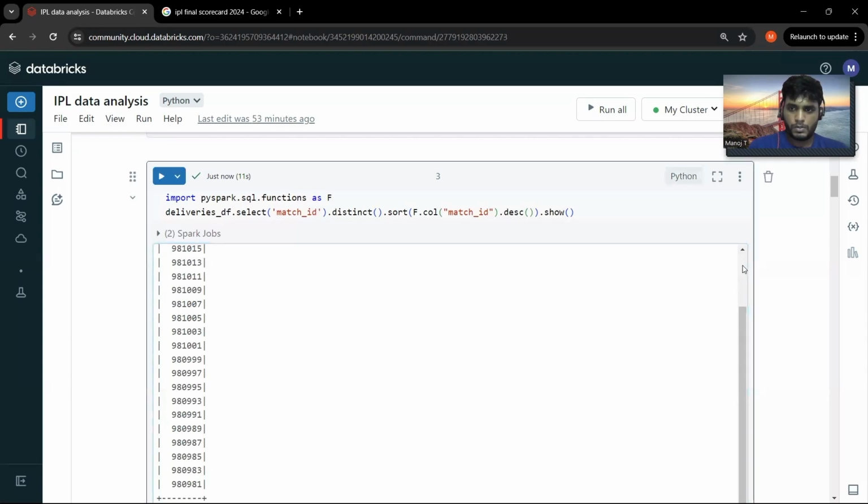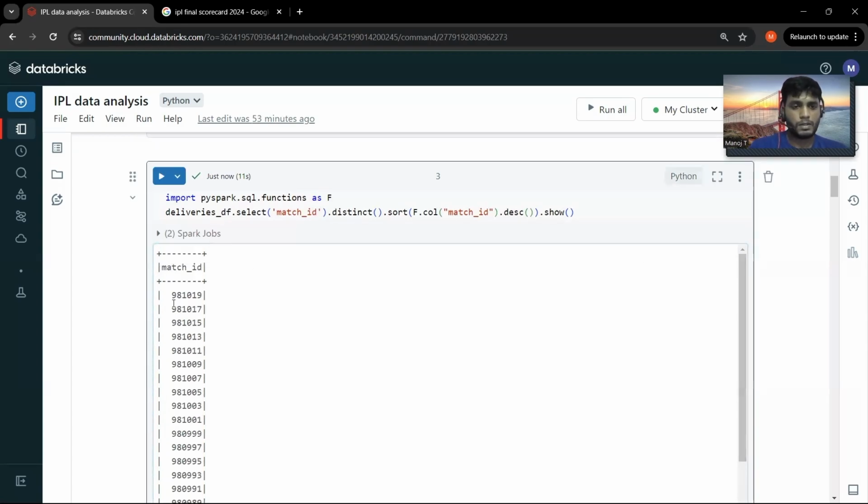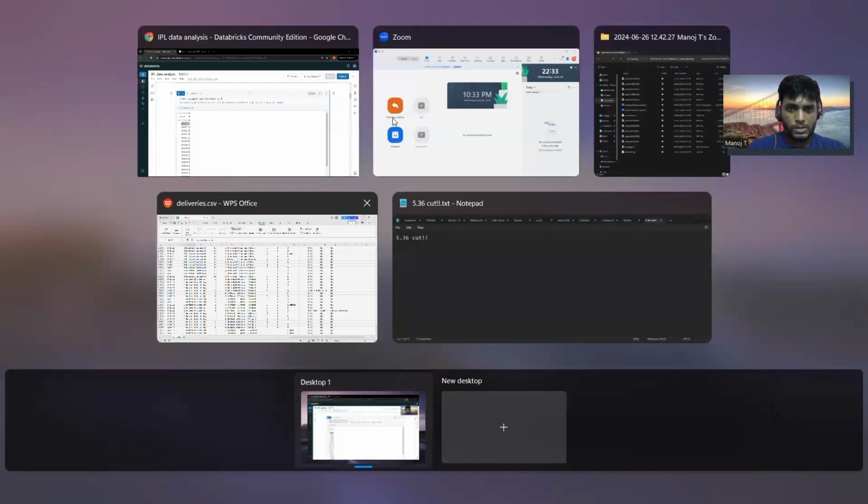Okay. After I ran it, I could see that the highest record, ordering it descending, is 981,019. But if I remember it right, the match ID for the final IPL match is higher than this. But still, I have this record 981,091. Let's look at the CSV file.